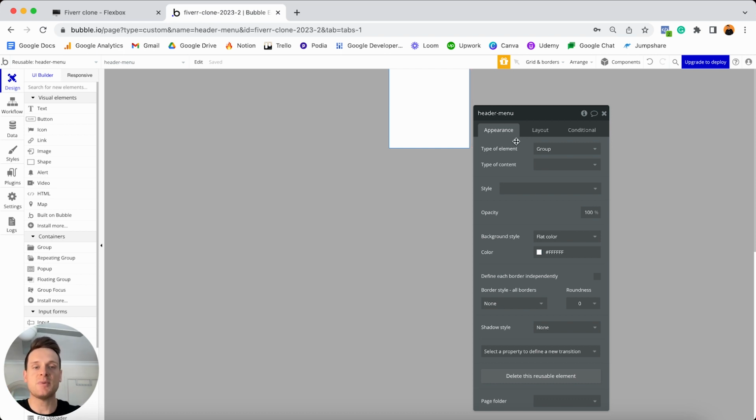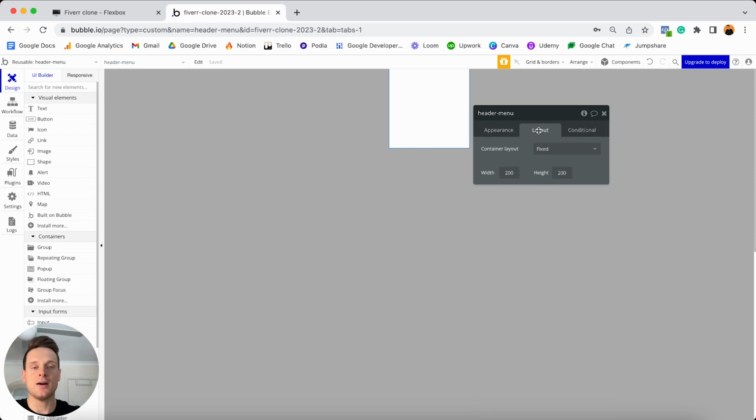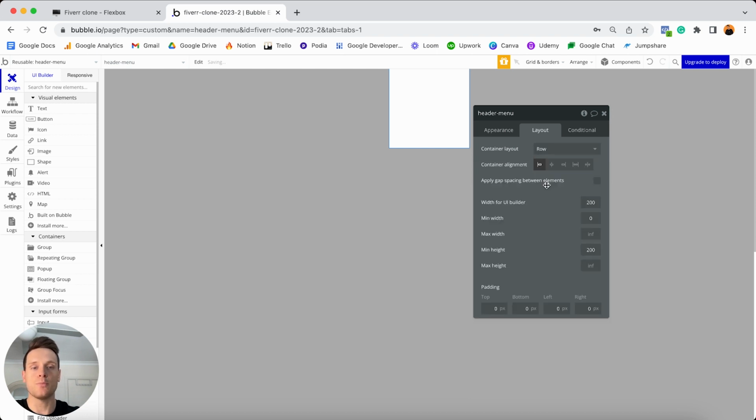And so if I was building out a navigation menu as a group, the first thing I'd like to do is just make this a little wider on my page. So I'm going to jump to my layout tab here. And in order to access all of my width settings, I'm going to need to update the container layout. Now, as I'd previously mentioned, this is going to be a row because I'd like to stack elements in this group horizontally. And what you'll now see is that we have the ability to access all of these settings here.